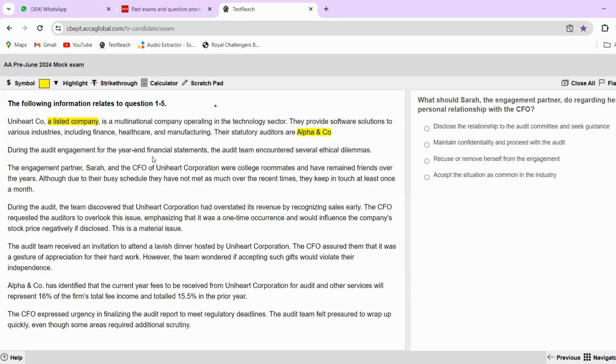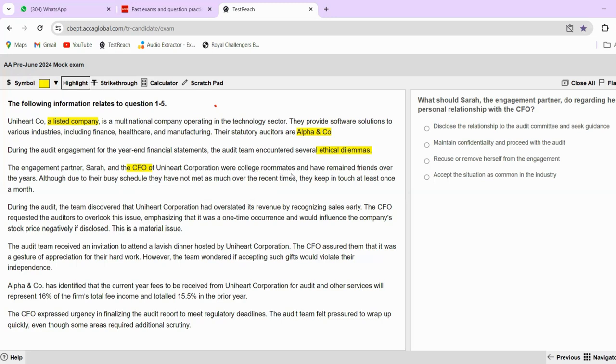During the audit engagement for year-end financial statements, the audit team encountered several ethical dilemmas. So in this question, basically, you will be dealing with all of the ethical issues that we usually have: self-interest, self-review, familiarity, all of those threats. So let's begin. The audit engagement partner, Sarah, and her... So consider yourself as Sarah because you are the auditor of Alpha and Company, and the CFO of Uniheart Corporation. CFO is the chief finance officer. He's a very important person for the financial statements.